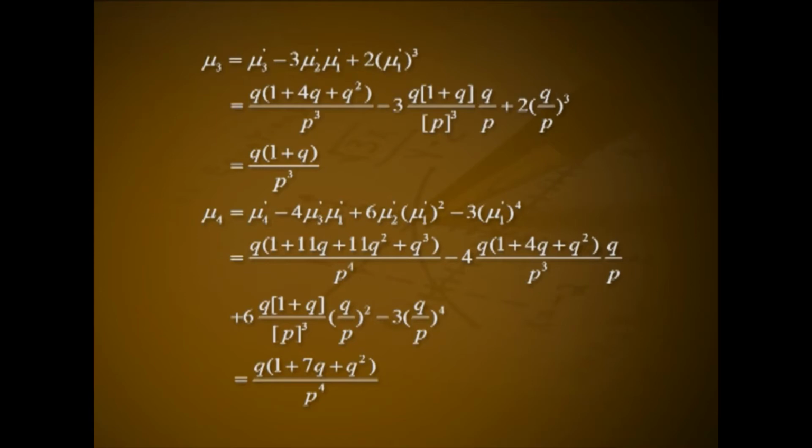minus 4 into q(1 + 4q + q²)/p³ into q/p, plus 6 into q(1 + q)/p² into (q/p)², minus 3 into (q/p)⁴. That is q(1 + 7q + q²)/p⁴.